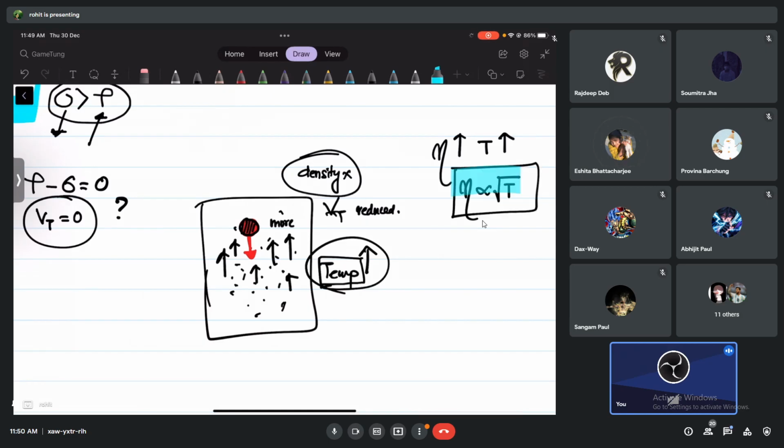I have not explained this, I know I have not done it, but please remember this. The coefficient of viscosity increasing means the resistive force increases, per unit area, per unit velocity gradient. That's the whole point. So when the temperature increases, the objects are not going to have the same kind of motion. They will have reduced velocity. That is what this is all about.